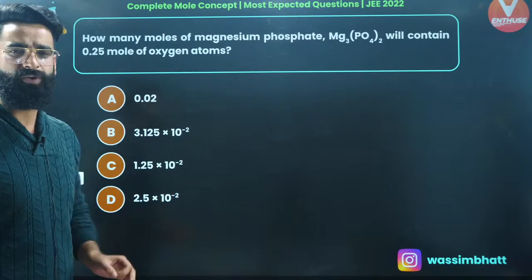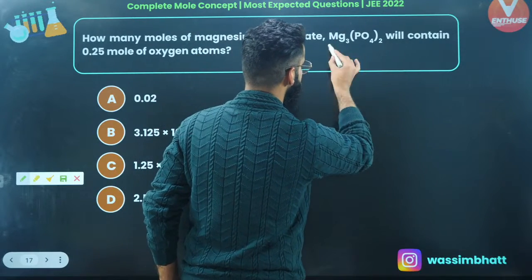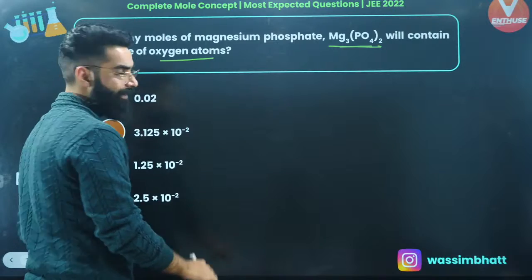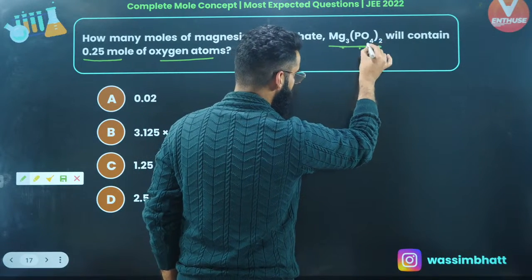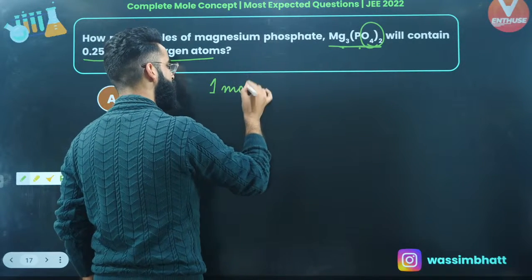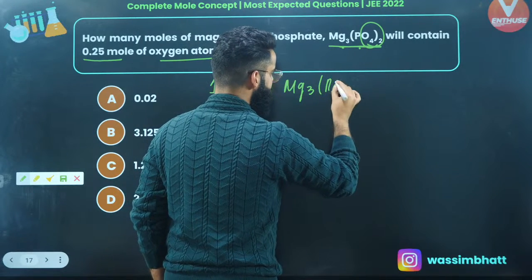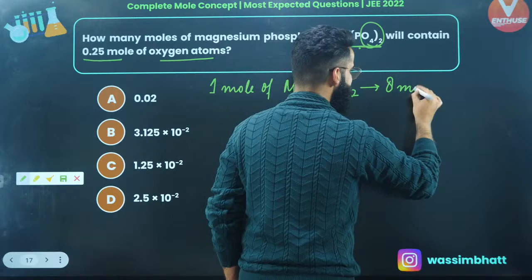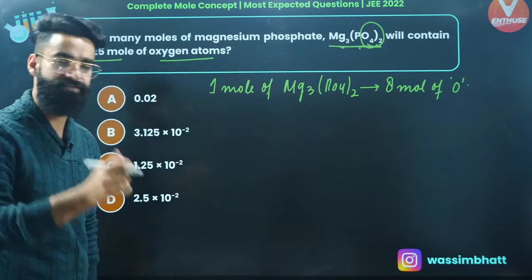Okay, see exactly how this sort of a question is to be solved. How many moles of magnesium phosphate will contain 0.25 moles of oxygen atoms, right? If I ask you, in 1 mole of magnesium phosphate, how many moles of oxygen are there? I must say 1 mole of magnesium phosphate contains exactly 4 twos are 8. It contains 8 moles of oxygen atoms, yeah?